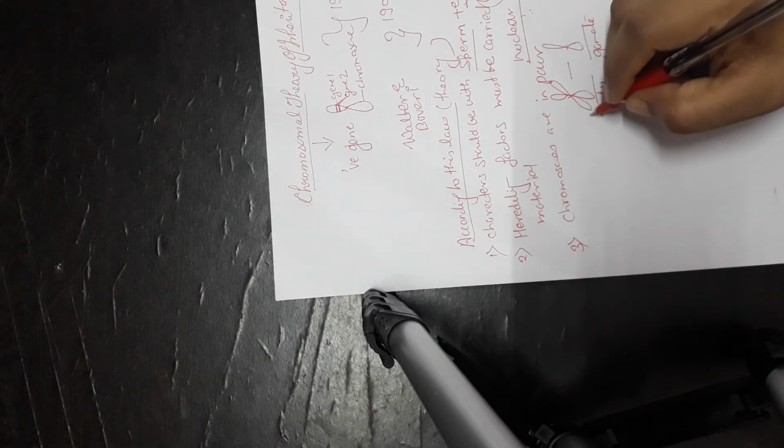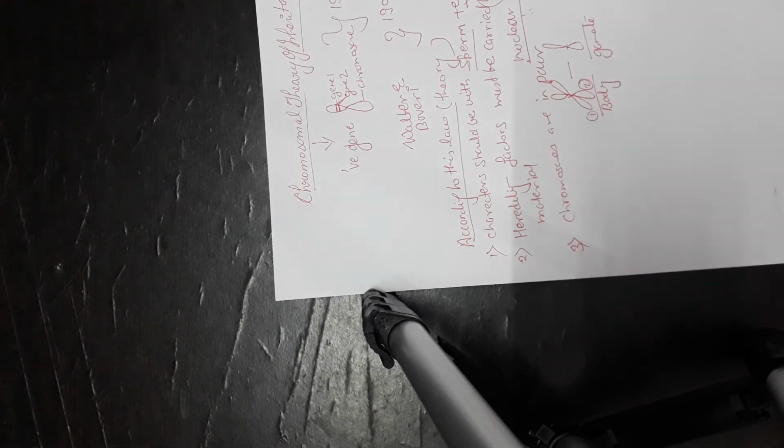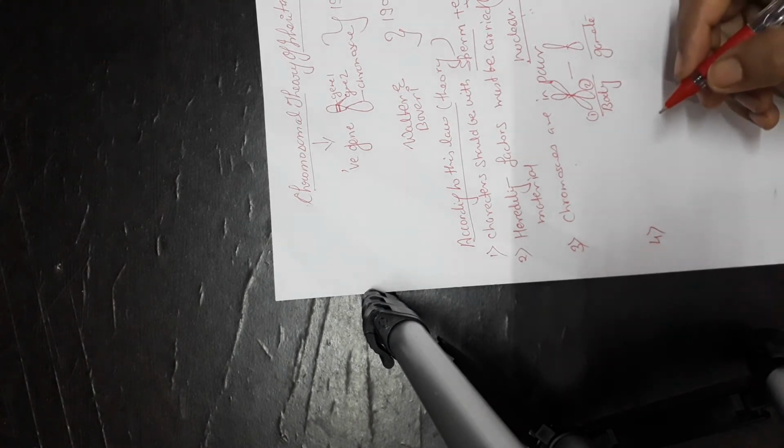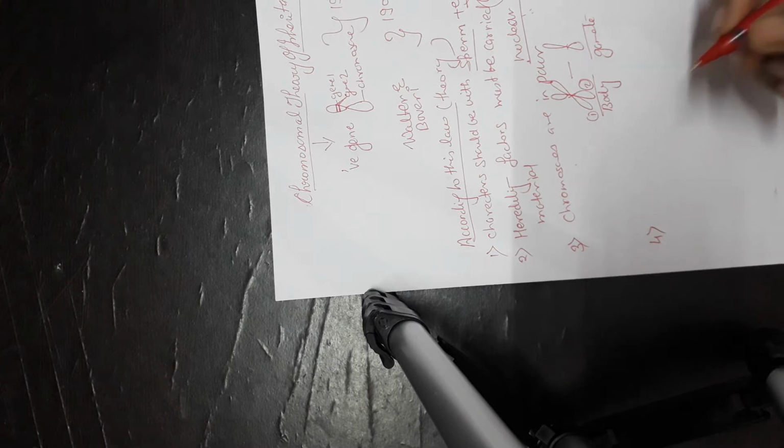Otherwise they are always 1 and 2 in a pair. So this they proved. Fourth point they explained: the two alleles of a gene pair are located on homologous sites on the homologous chromosomes.